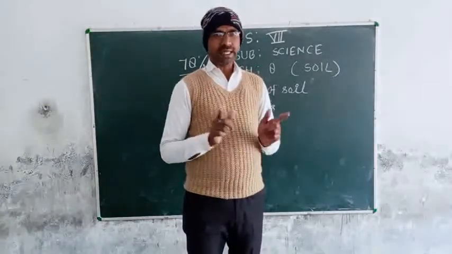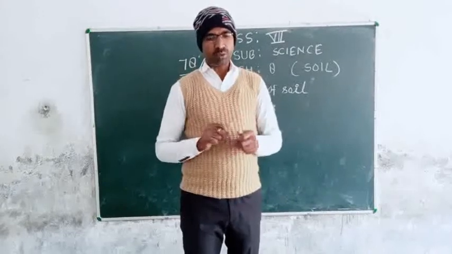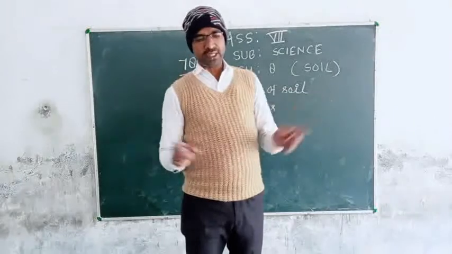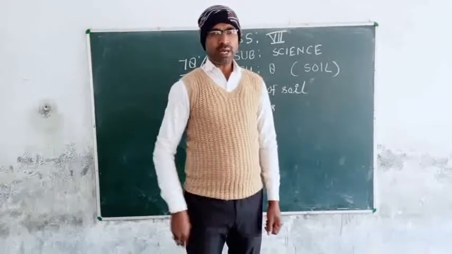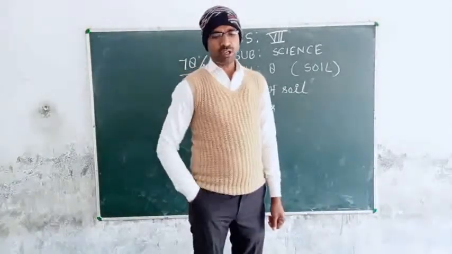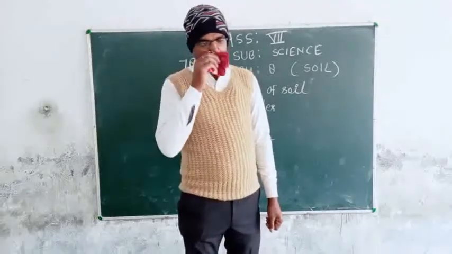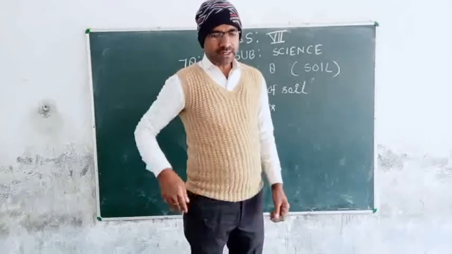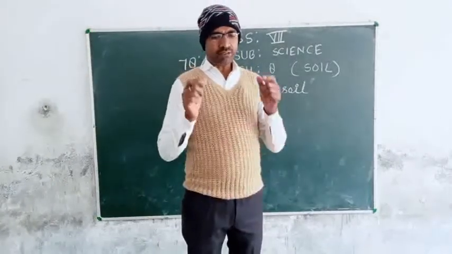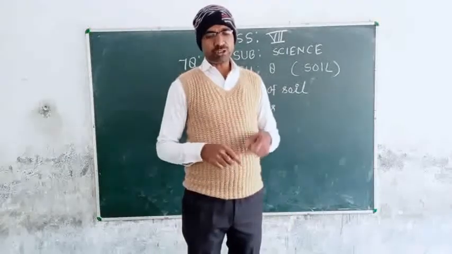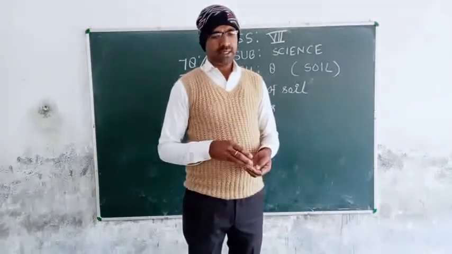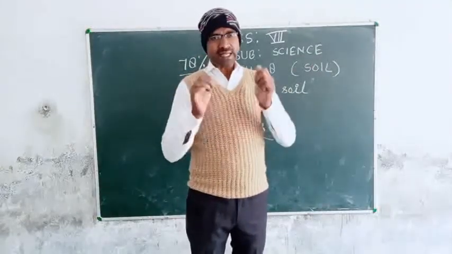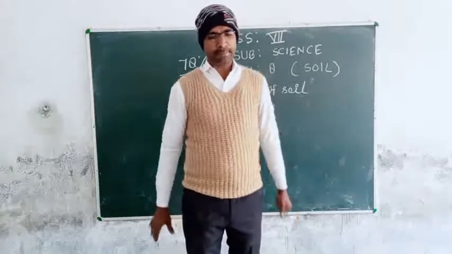When the soil has a greater proportion of big particles, in other words a lot of sand, it is called sandy soil.